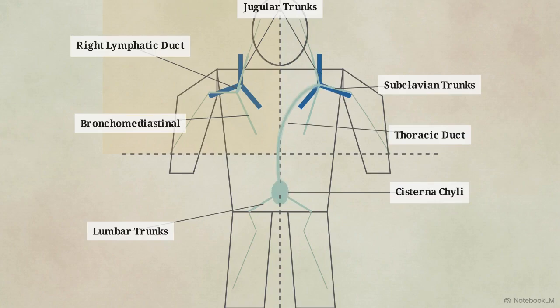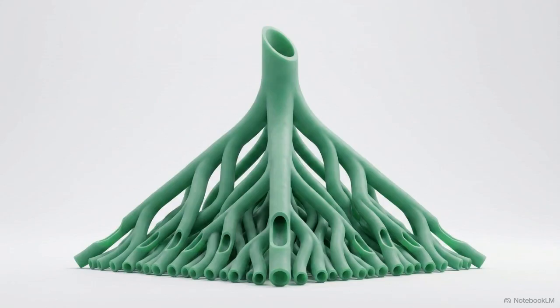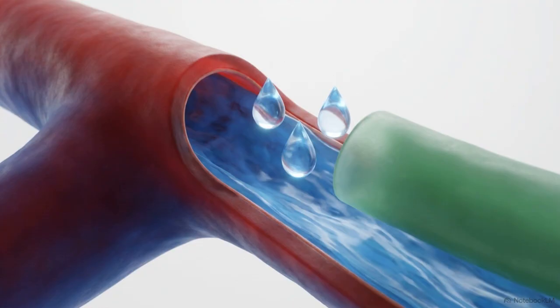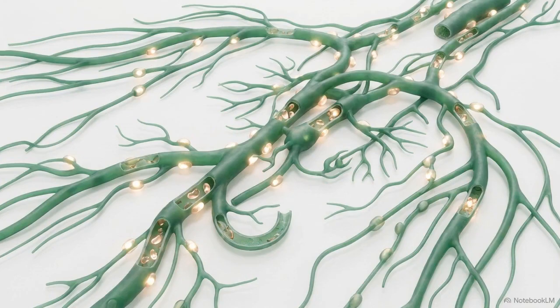junction. What starts as a microscopic scattered leak at the cellular level is systematically consolidated through this valved hierarchy, safely delivering 3 liters of recovered fluid straight into the systemic venous supply. But before this fluid is allowed back into the bloodstream, it must pass through an extensive auditing process managed by roughly 600 lymph nodes scattered along the vessels.